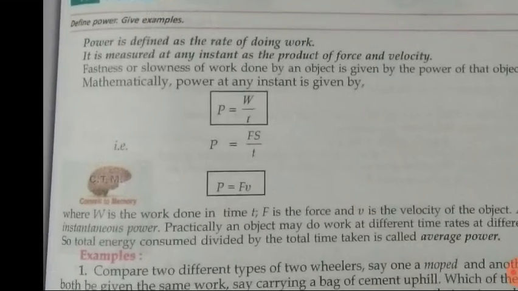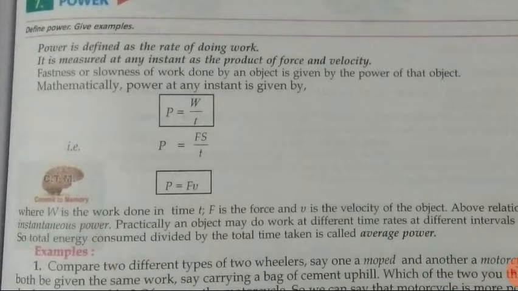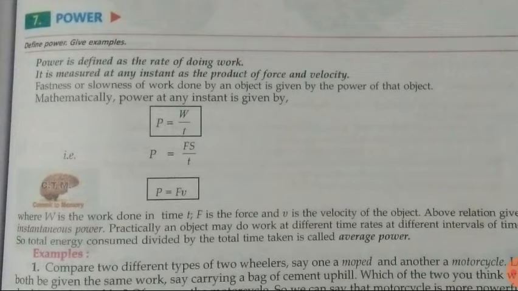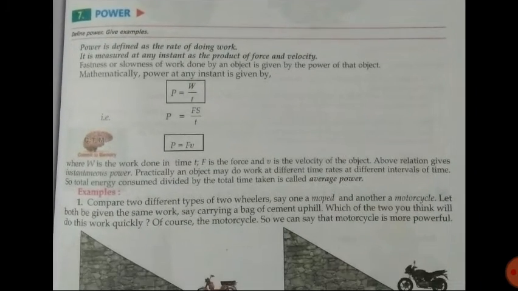Now, what is average power? An object may do work at different time rates at different intervals of time. So total energy consumed divided by the total time taken is called average power.